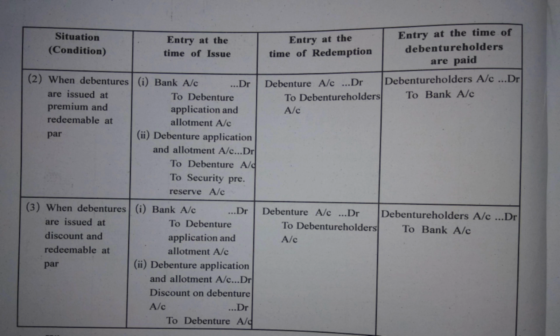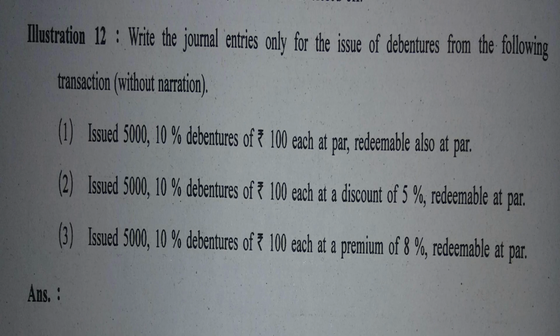Alright, right now we are doing a sum based on these journal entries, which is illustration 12 and quite interesting. All the three cases have been presented here, the journal entries that we have understood right now. On the basis of the same, there are three conditions given.